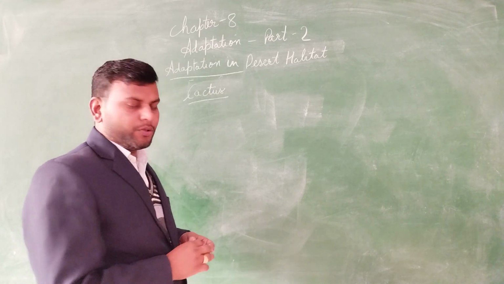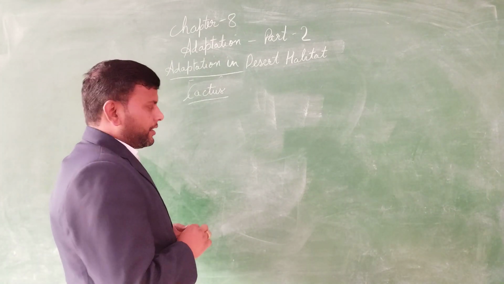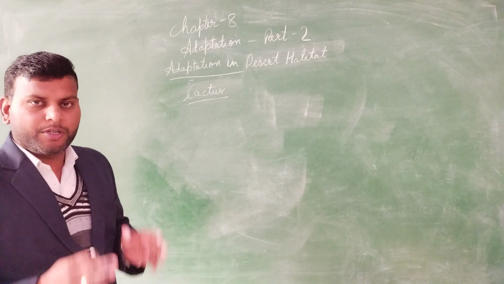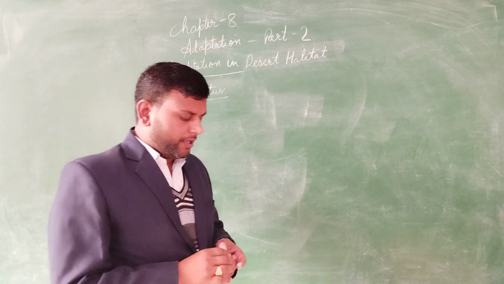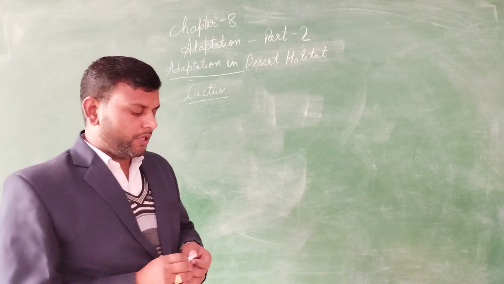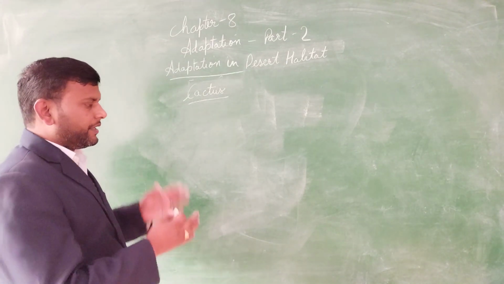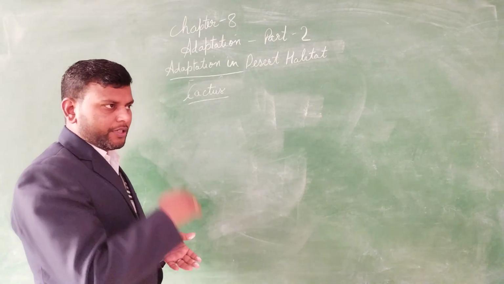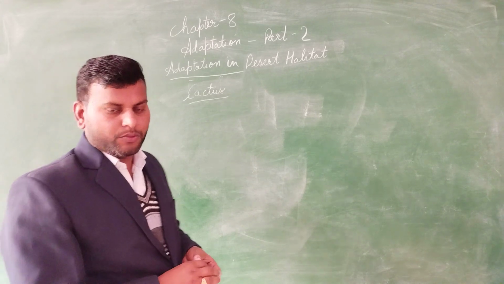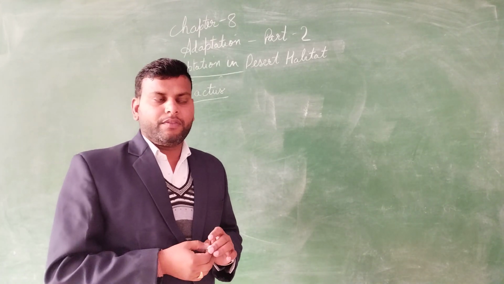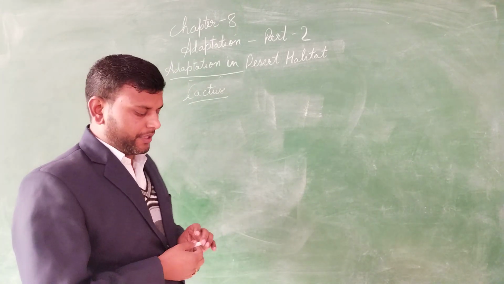Why? The cactus is able to store water in its thick stem, and its roots grow deeply into the soil to absorb water and minerals. The root of the cactus goes so deep inside the soil, and that is why it is able to store the water that it collects at night time.